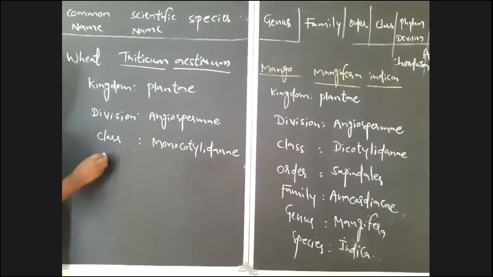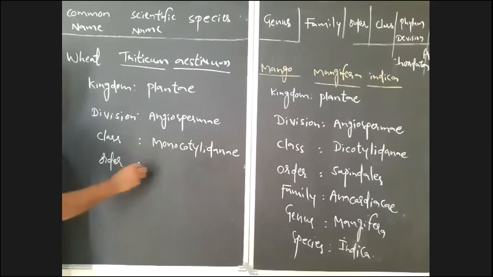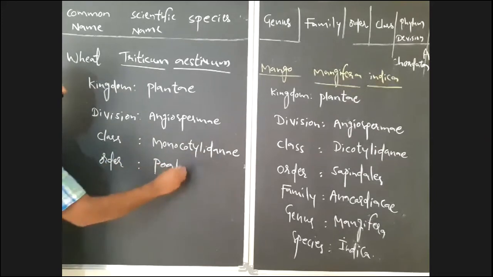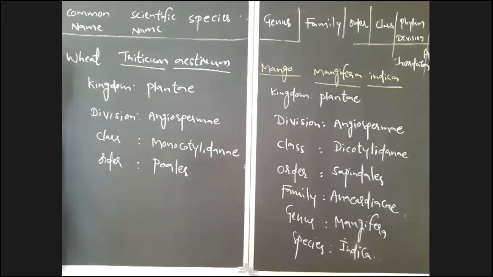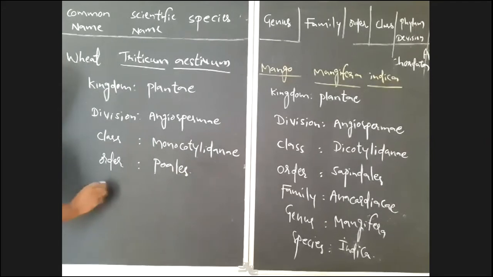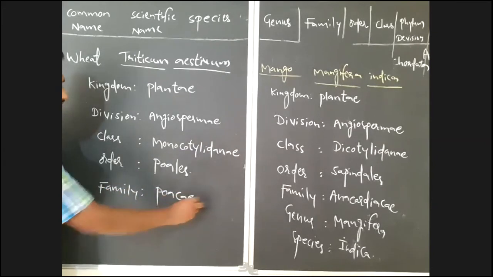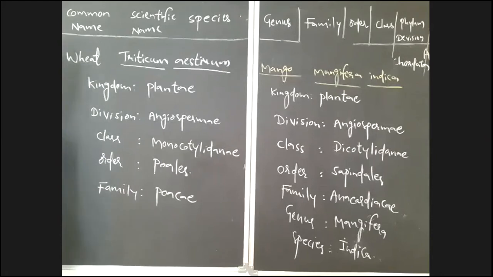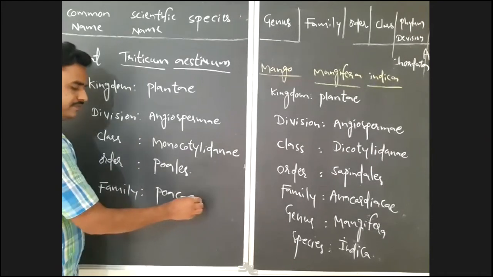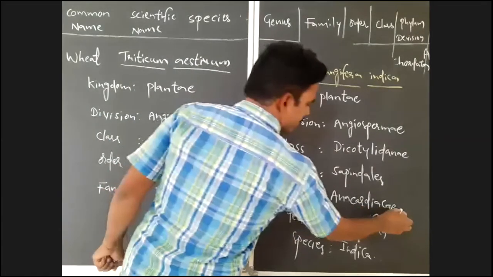Order Poales. Next, family Poaceae. The family is Poaceae.